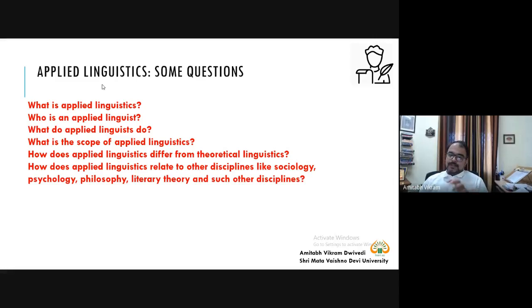Now in literature there is one sonnet written by Shakespeare. Now what is this sonnet? This sonnet starts with, shall I compare thee to a summer's day? Thou art more lovely and more temperate. Rough winds do shake the darling buds of May, and summer's lease hath all too short a date. Sometimes too hot the eye of heaven shines. Dot dot dot. It goes on like this.